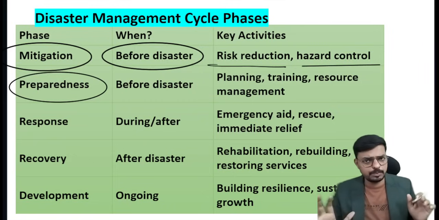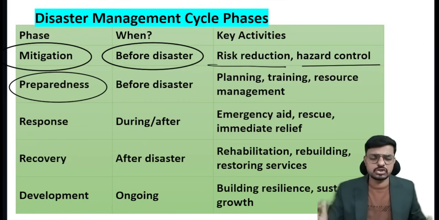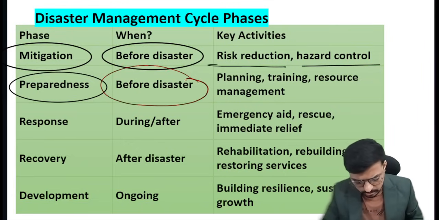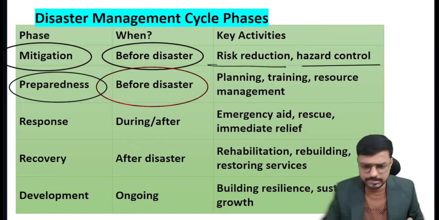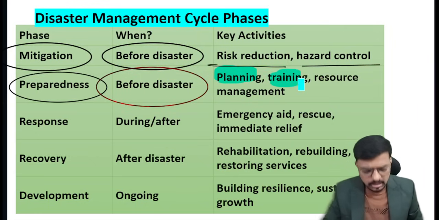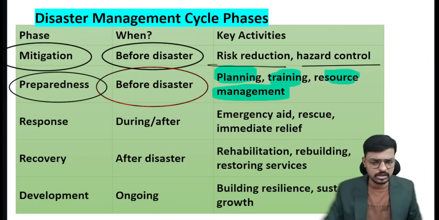Okay, so we need to prepare well in advance to face situations like disaster. This preparedness also happens before the disaster. Here we are planning, here we are training, and here we are improving our resources to manage the disaster activity. That is what we call the preparedness of the disaster, right?